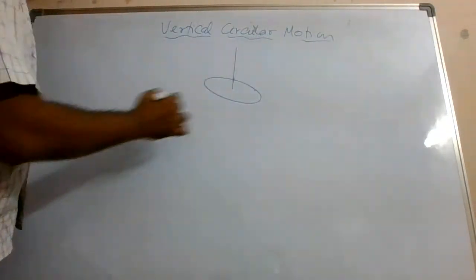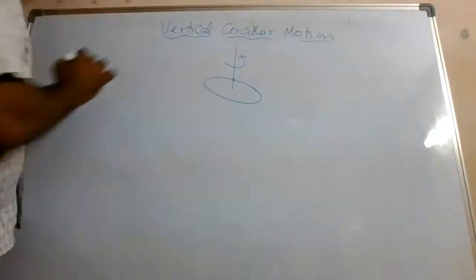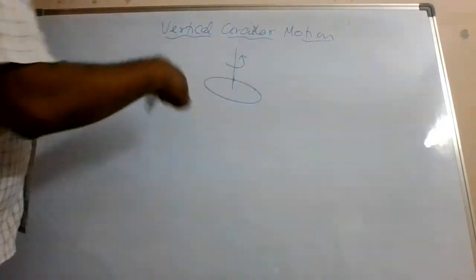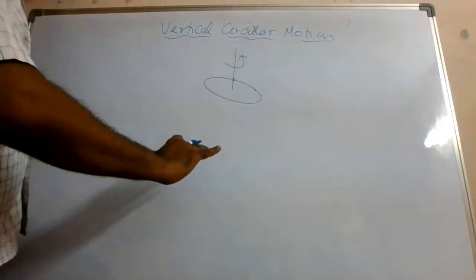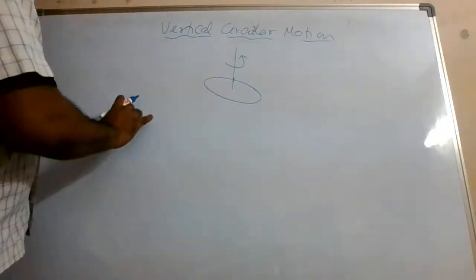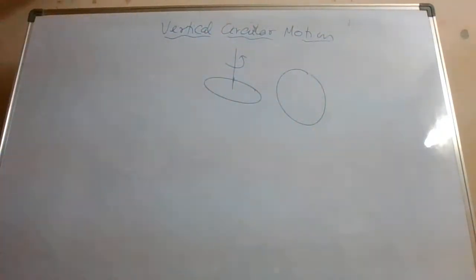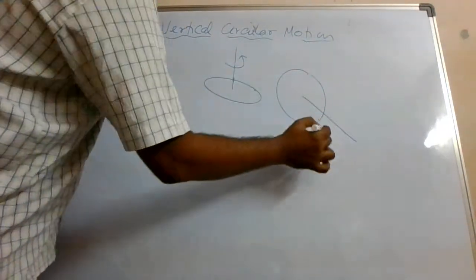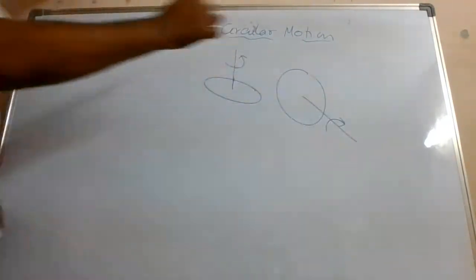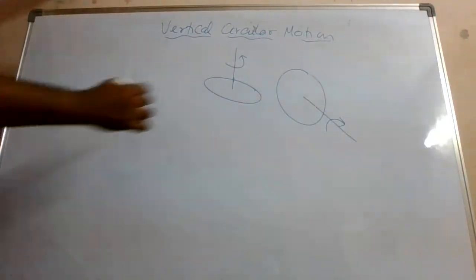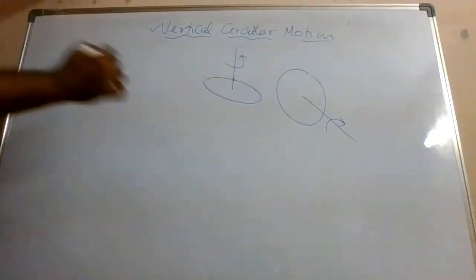Suppose a disc is there, it is rotating like this in a horizontal plane. It is a horizontal circular motion. Suppose a disc or a ring is there, it is rotating in a vertical plane. It is vertical circular motion.